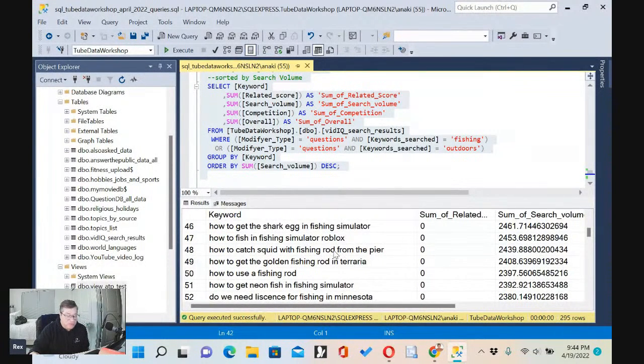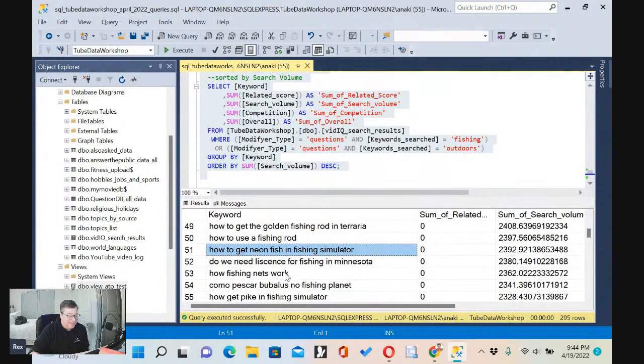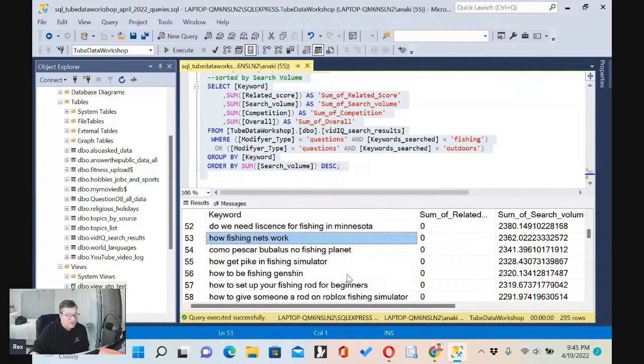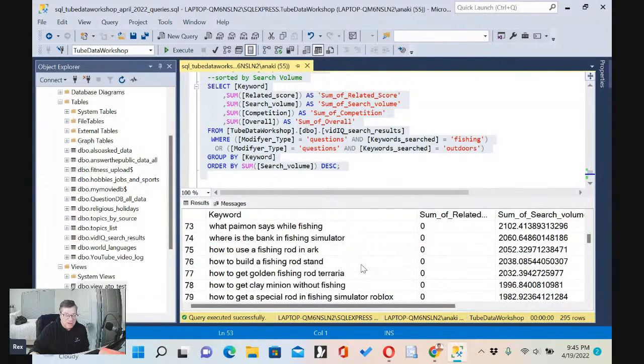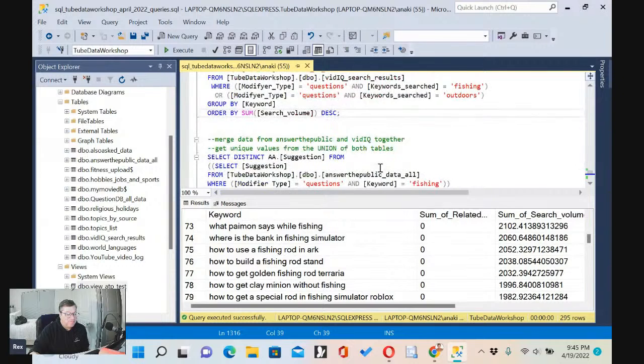I don't know much about fishing, so some of these are new to me. How to get neon fish in fishing simulator, how do fishing nets work. So as you see, I'm getting a lot of them, almost 300 ideas right there.